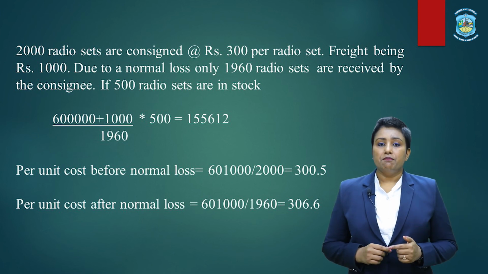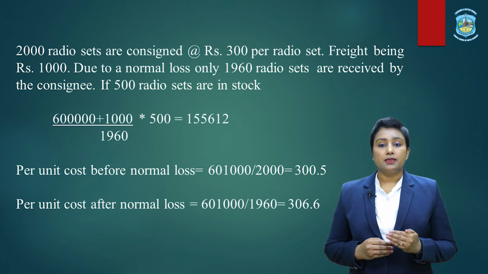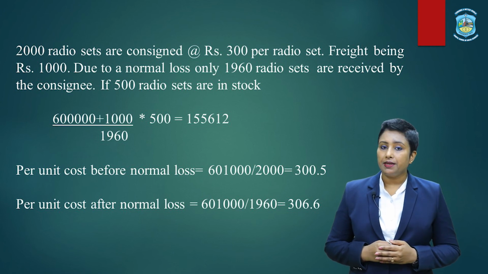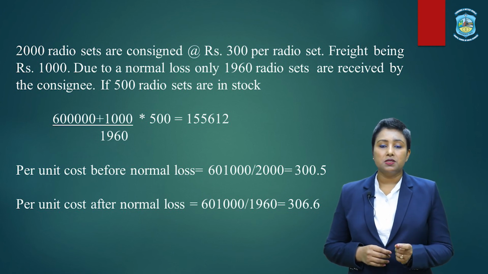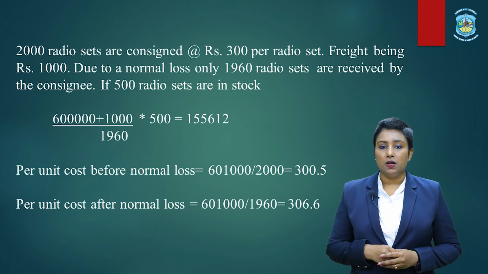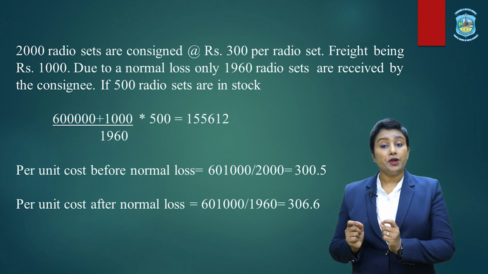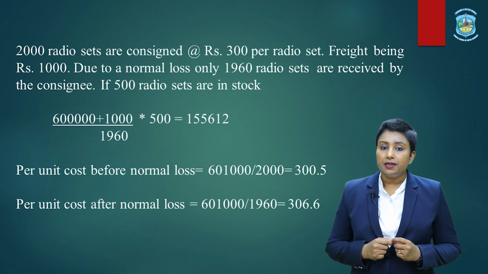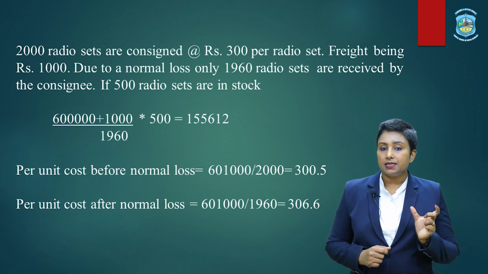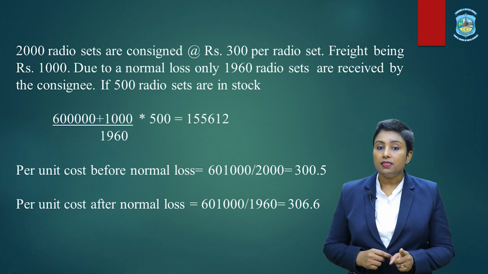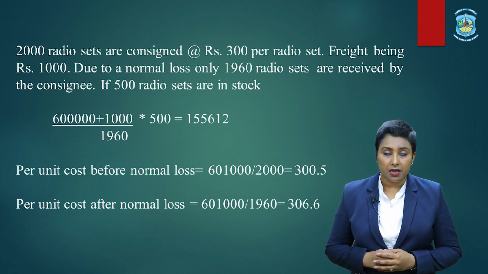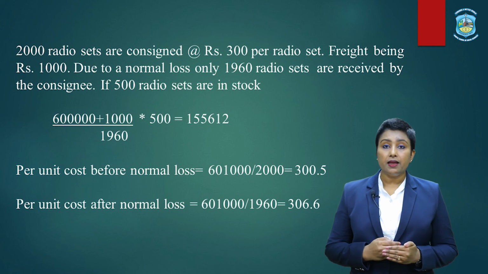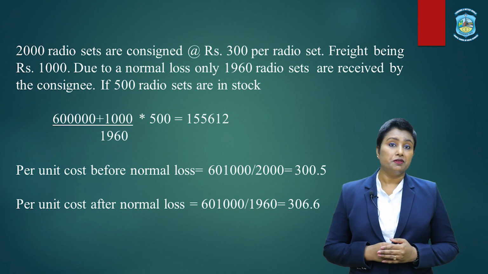The per unit cost before normal loss is 305 rupees. How did you get this? By dividing 6,01,000 by 2,000. Whereas the per unit cost soon after the normal loss is 306.6. It has inflated by approximately 1.6 rupees. How did you get this? By dividing the same cost, that is 6,01,000, by 1,960, that is the units remaining. So this shows very clearly that the per unit cost of goods keeps on increasing because of the value of normal loss.